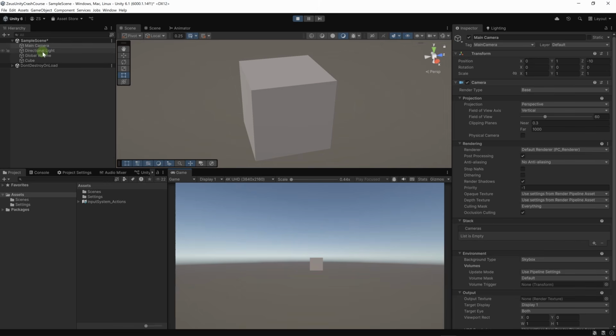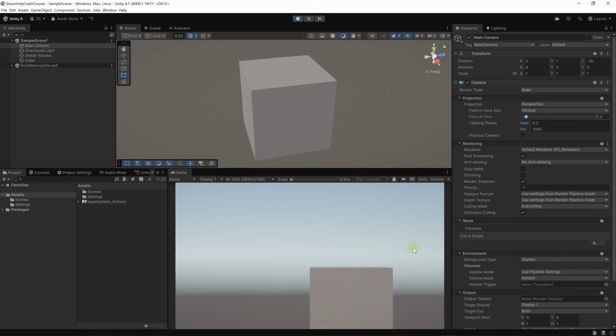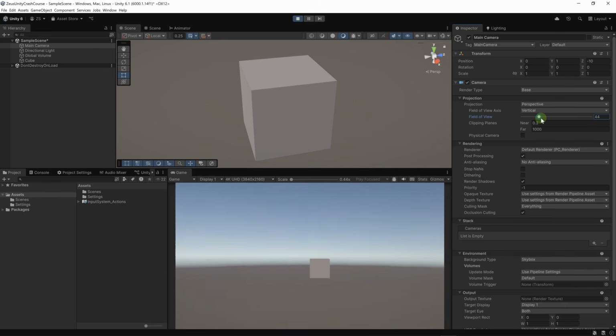I can change the parameters of the camera. Here we already have the Main Camera selected. I can change the field of view. Right now it's set at 60. I can change it to something small. You can see that the angle of the camera here is more narrow, or I can set it to a big value. So we can change the parameters of our components here.